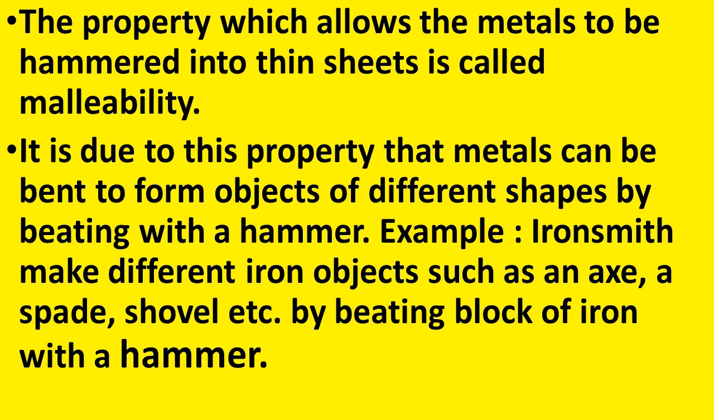So this malleability property allows the metals to be bent to form different objects with different shapes. Examples are axe, spade, shovel. All these are the instruments used by the farmers, which are made by the ironsmith by beating the iron metal into thin sheets.